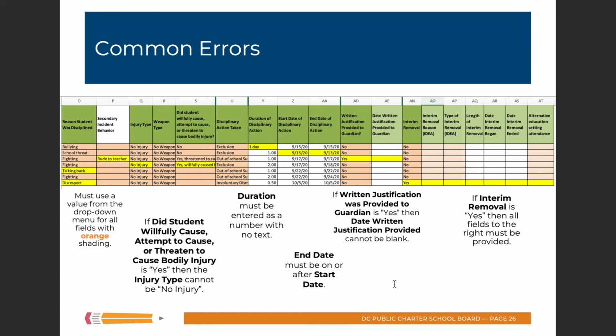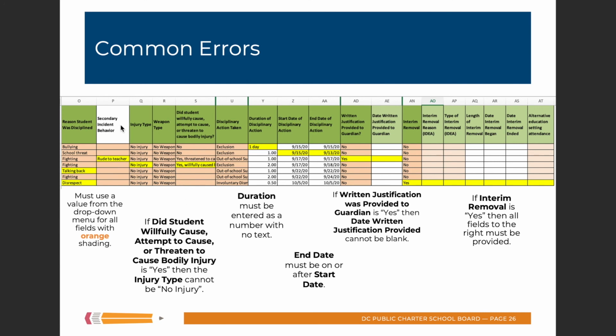I have a screenshot here of some of the fields in our template to talk about some common errors we tend to see. So, reason student was disciplined. You can see in this example, there's bullying, school threat, fighting. All of those are good. Those are applicable values that are accepted by our system. But then you can also see that the person has put talking back, disrespect, rude to teacher. These are not acceptable values. These are not part of the drop-down. So if you say these, those are going to get rejected.